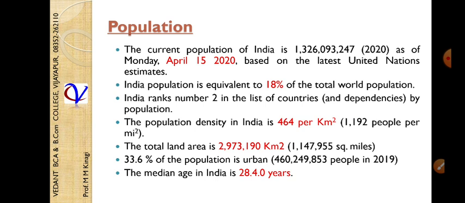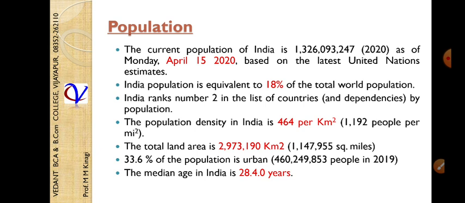Then the total area, as we have said, is 29 lakh 73,190 kilometers across India. Converted into miles, that is 11 lakh 47,955 square miles. And if you talk about the urban population, 33.6% of the population is staying in urban areas.